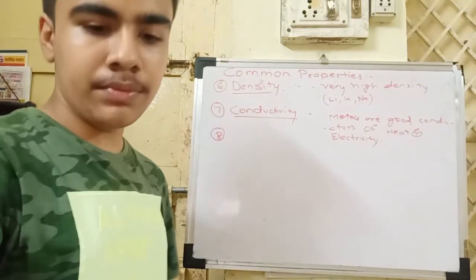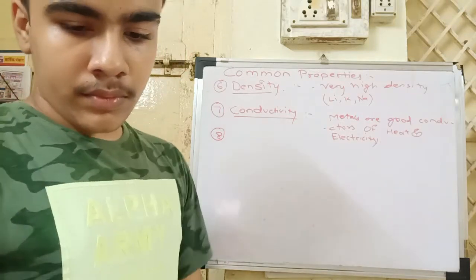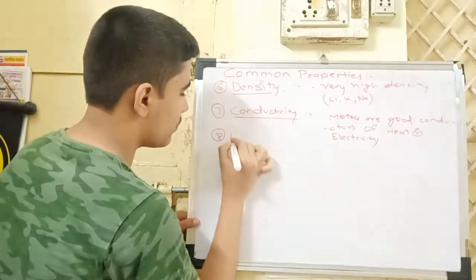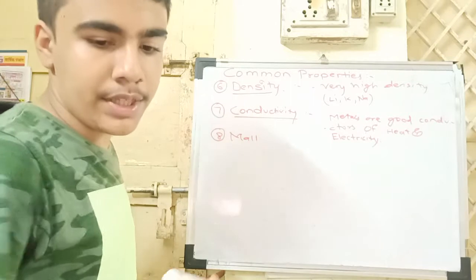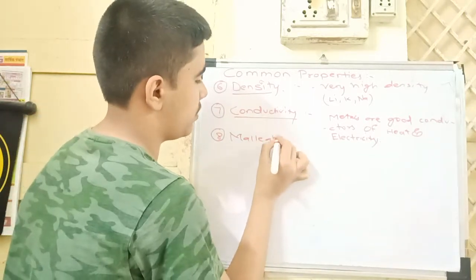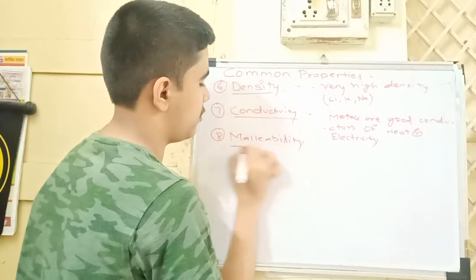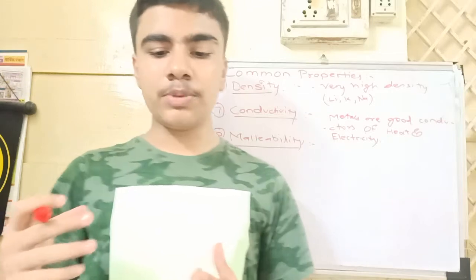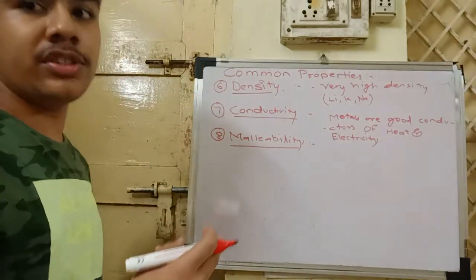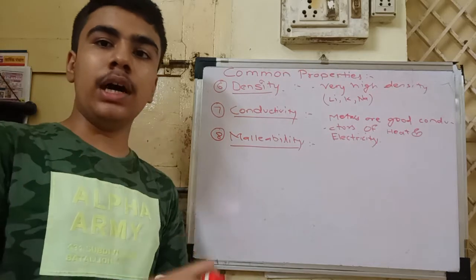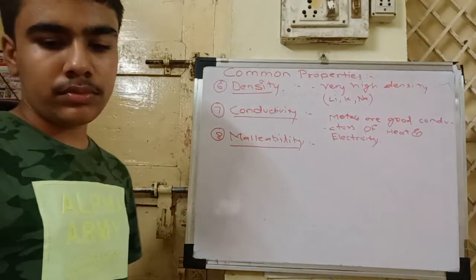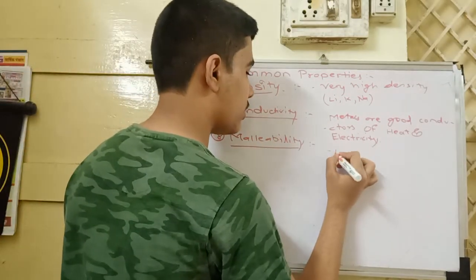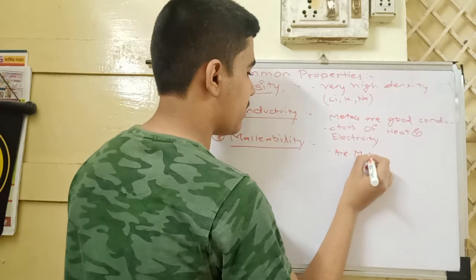Then the eighth property, malleability. Malleability is the property by which a substance can be beaten into thin sheets. Like aluminium foil, we beat aluminium into foils, and then it is called malleability. And metals are malleable.